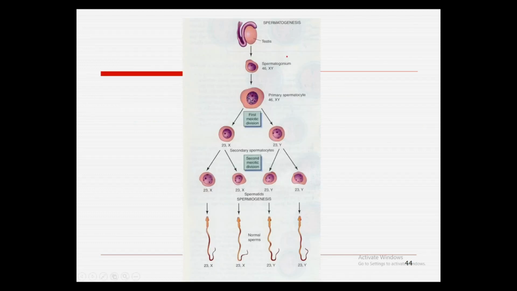Here is another elaboration of spermatogenesis. This is the testes, then spermatogonium to primary spermatocyte, then primary spermatocyte to two secondary spermatocytes, and then each secondary spermatocyte gives two spermatids, and these spermatids are modified into sperms.